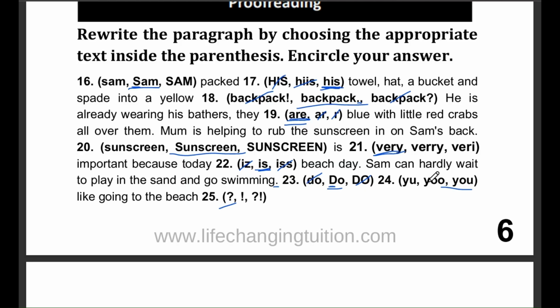Question number 24. You like going to the beach. The correct answer is you. You is the correct standard spelling for the pronoun. Question number 25. Here we have, the answer here is, since this is a question, a single question mark is the correct choice.